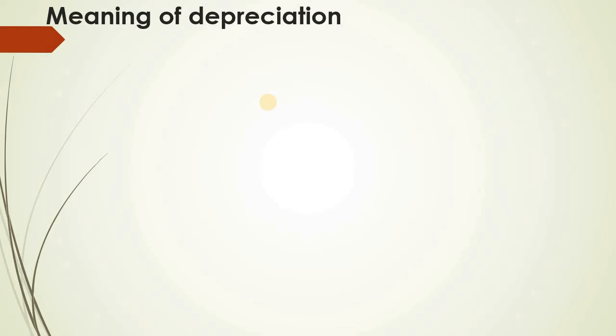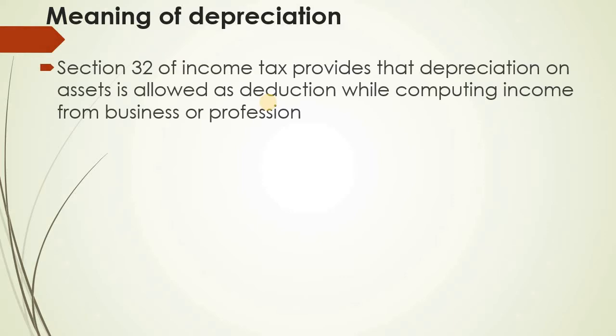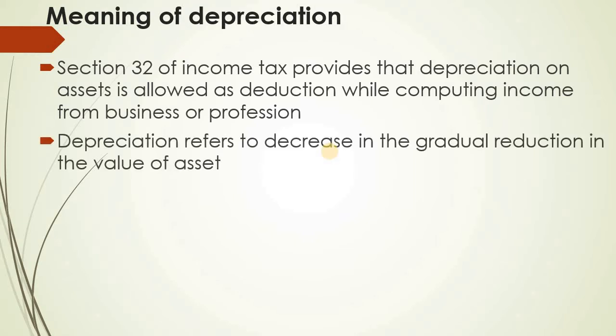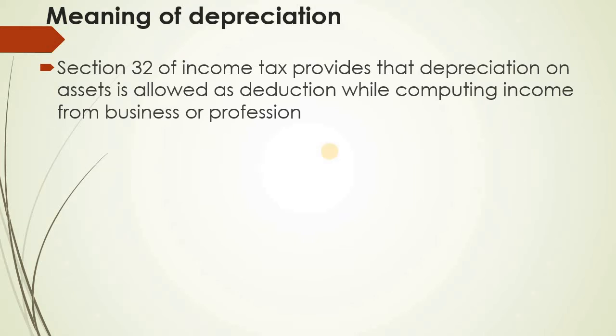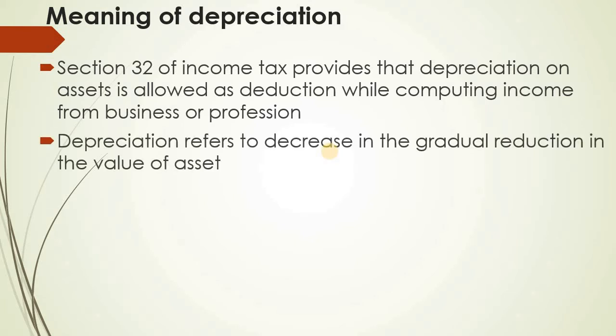Now let us know the meaning and details about depreciation. As I told you, section 32 of the Income Tax Act provides that depreciation on an asset is allowed as a deduction while computing the income from business. So it is considered as an allowable or admissible item, but it should be as per the IT law. So what is depreciation now? Depreciation means gradual reduction in the value of an asset. So that is called depreciation, gradual reduction in the value of an asset.